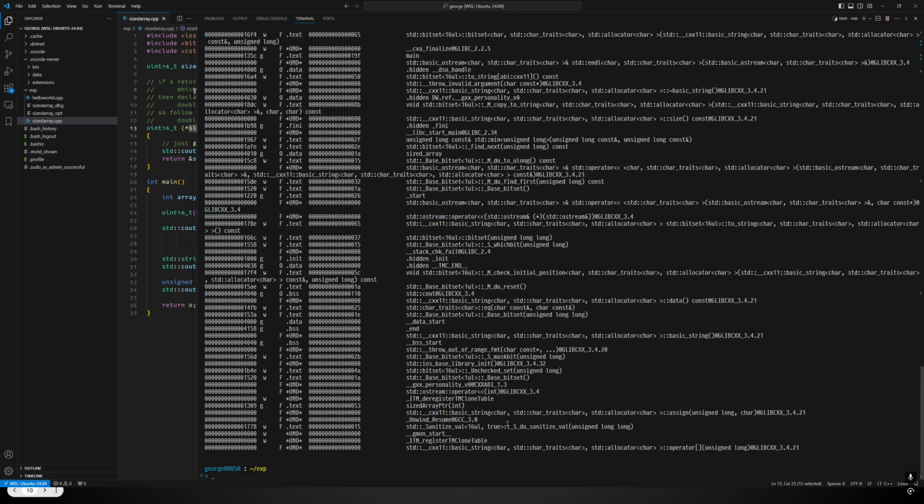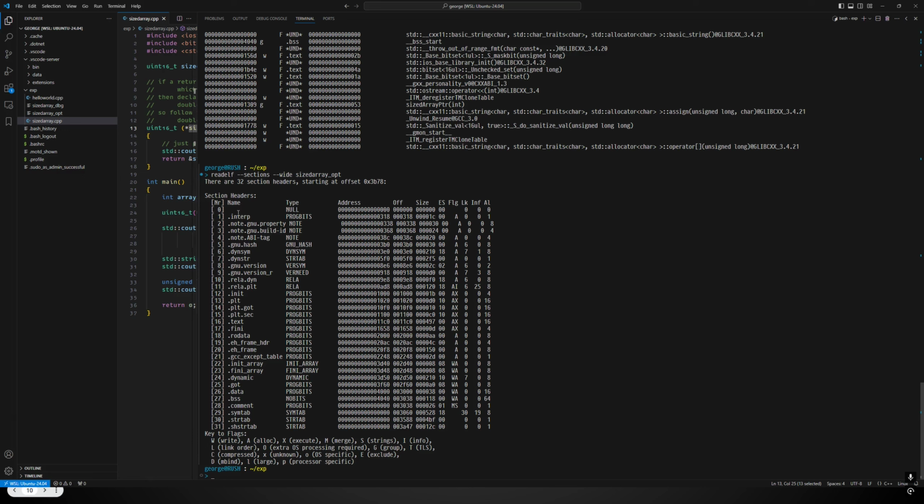Now there's one more thing that's interesting to look at, and that's the actual sections of the program. So there's a utility called readelf. In Linux, the final output format of executables is the ELF format. So using the readelf utility, we can actually look at the different sections in those executables. So I'm going to first look at the optimized version.